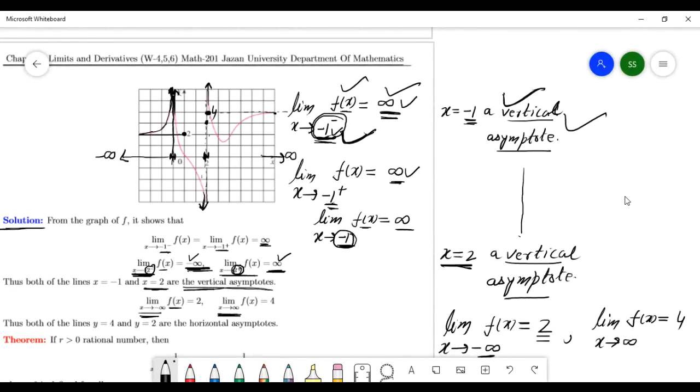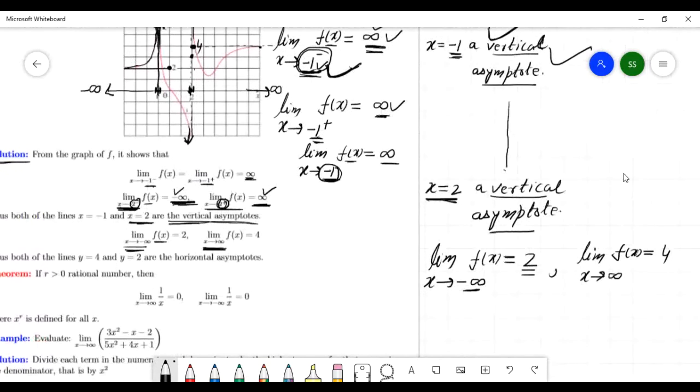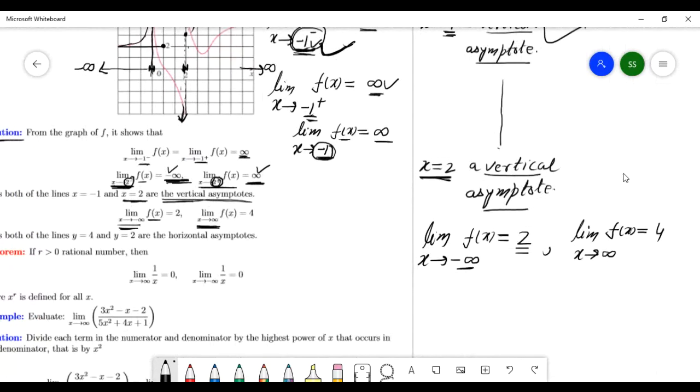Okay. Right? And here what? Here x goes to infinity, negative or positive, no problem. And the function goes to this number. So this number is called the horizontal asymptote. And here y equals 2.